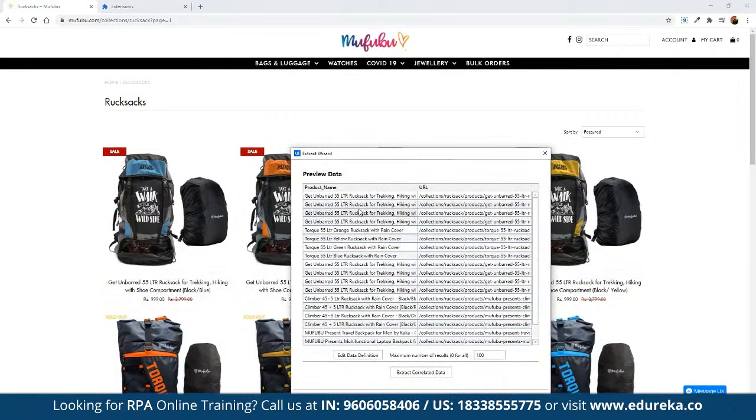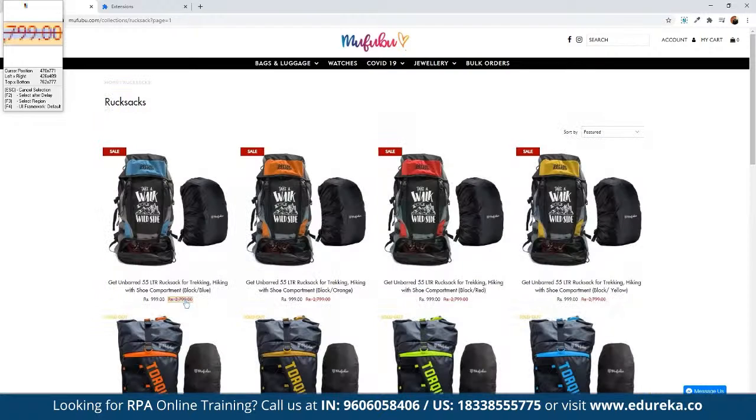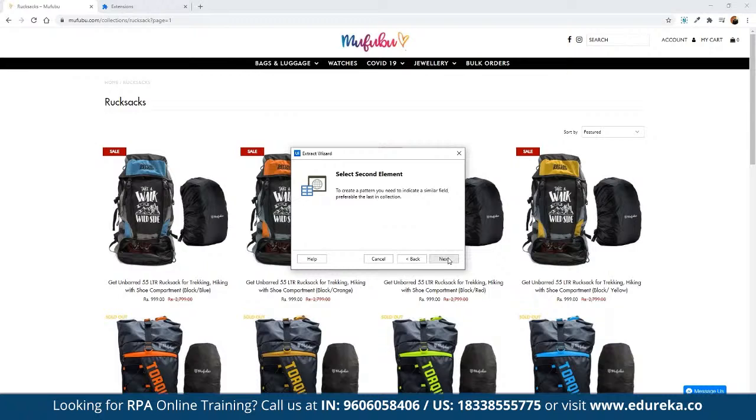And now we can see here we have the product name and the URL associated with that particular listing, which has been automatically fetched for all the entries made in the given web page. And once we have scraped it, we also want to scrape adjacent data as well, right? So here we can click on extract correlated data, and let's say here we want to scrape this old price. So first of all we can choose old price, and then we can again set the pattern.